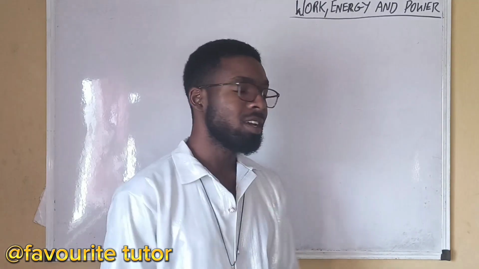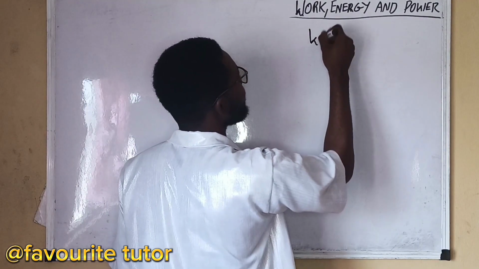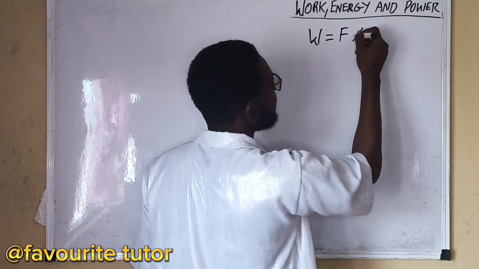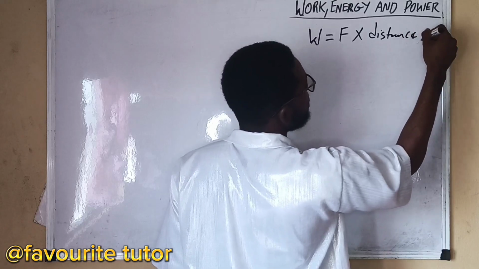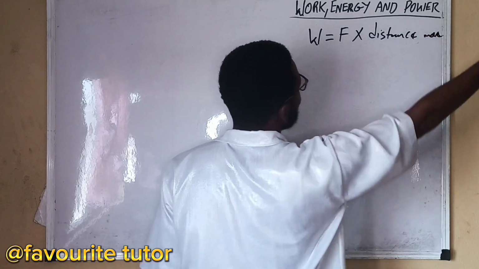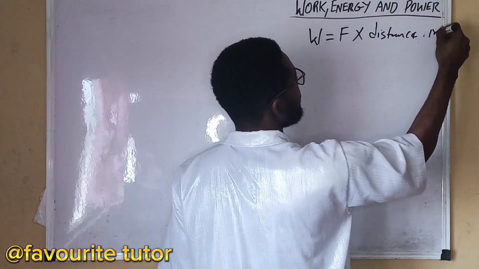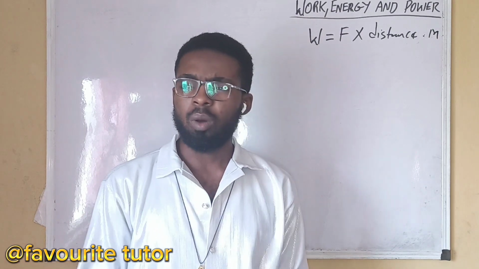In other words, work done is the product of force times distance moved in the direction of the force. That is for work done.